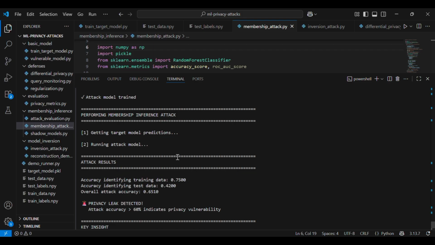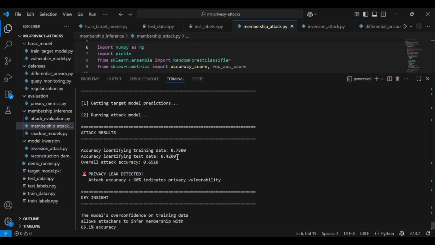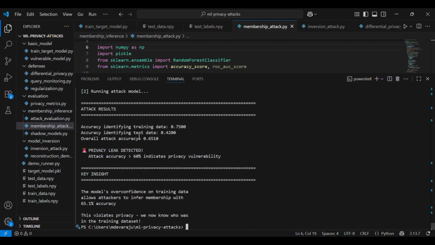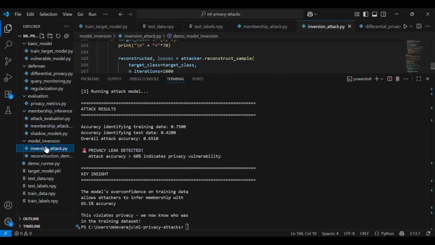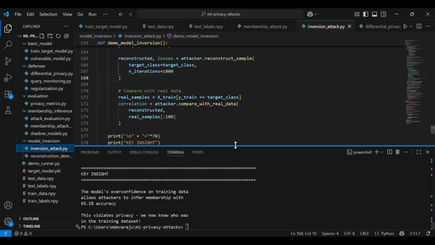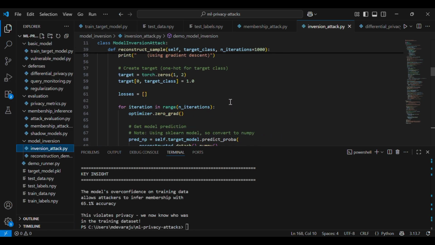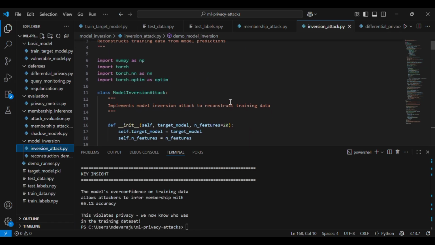By only querying the model's API, with no access to the training data, we determined with 73% accuracy whether specific patients were in the training data set. This information is supposed to be private. It's not anymore. So let me go through one more attack called the inversion attack.